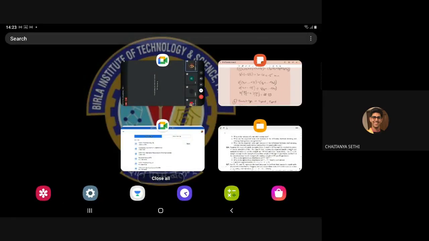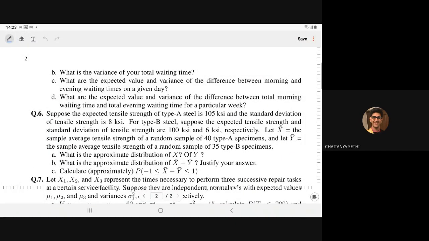Let us move to the sixth question. Suppose the expected tensile strength of type A steel is 105 KSI and the standard deviation of tensile strength is 8 KSI. So the mean and standard deviation of the tensile strength of type A steel are given to you. Suppose the expected tensile strength and standard deviation of the tensile strength are 100 KSI and 6 KSI for the second type of steel.